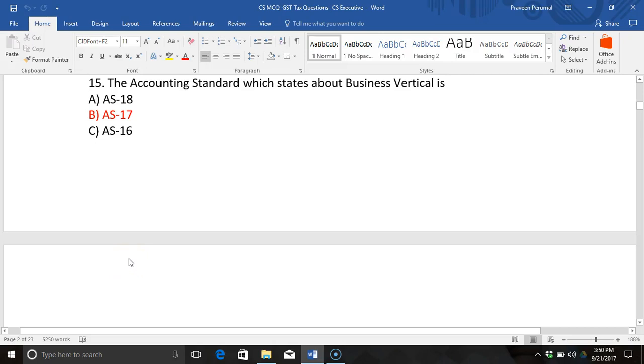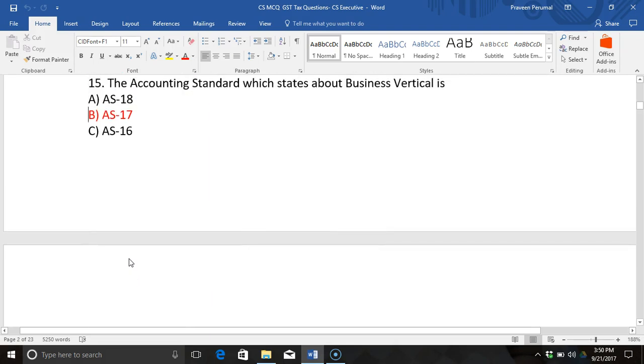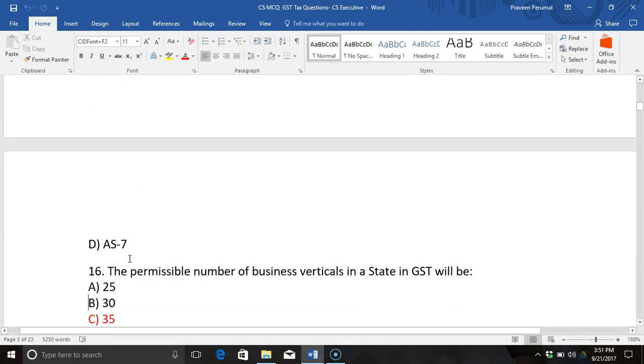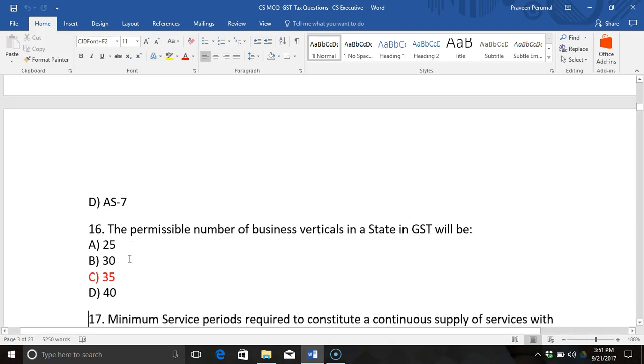Which accounting standard states about business vertical: AS 18, AS 17, AS 16 or AS 7? It is AS 17. It is specifically called segment reporting. So, it is the one which speaks about business vertical. Now, next, the permissible number of business verticals in a state in GST will be maximum 35 business verticals in a state for a particular person. So, that is answer C.